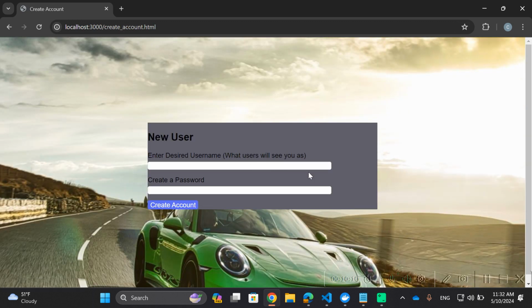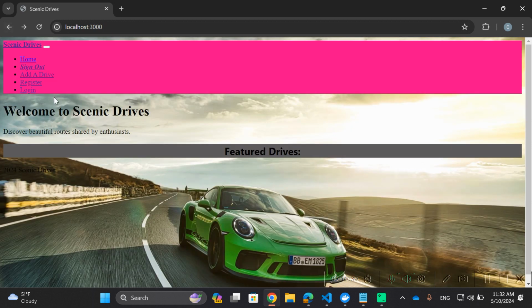Registering a new user. Here we have, again, a very similar page, and as I said earlier, it does the exact same function, something we need to change in the future. One thing we are proud of, though, is if we try and create this account, there is some input validation. As the text box is empty right now, if we try to submit, it'll point to the first field that's unfilled and ask you to fill it out. Now, if we fill out the first one, it'll point to the second one as the first one has been filled out. So that's a pretty cool implementation.